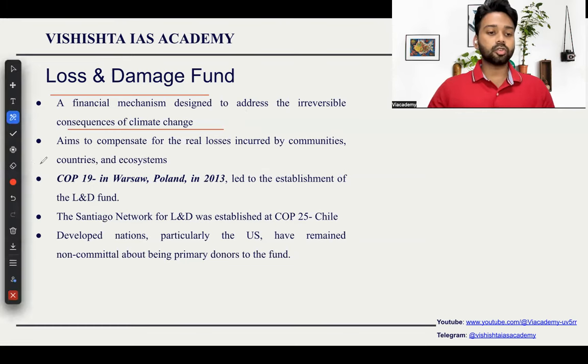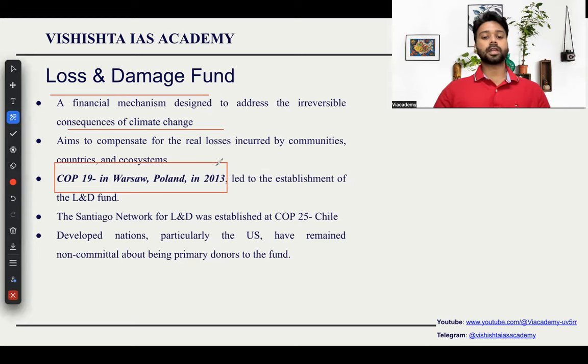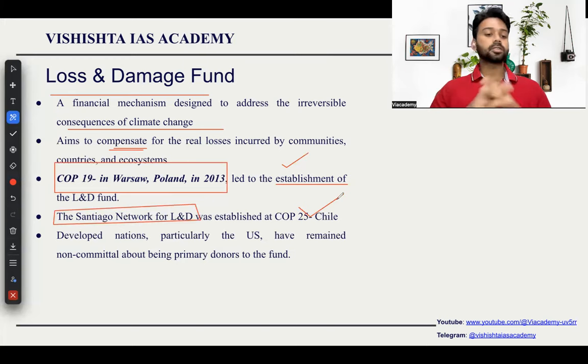It is in COP19, which happened in Warsaw in Poland in 2013, that this Loss and Damage Fund was established. This point is very important from prelims perspective. It aims to compensate for the real losses that are incurred by the communities, countries, and ecosystems. Very important. Another fact: the Santiago Network for Loss and Damage was established at COP25, which happened in Chile.